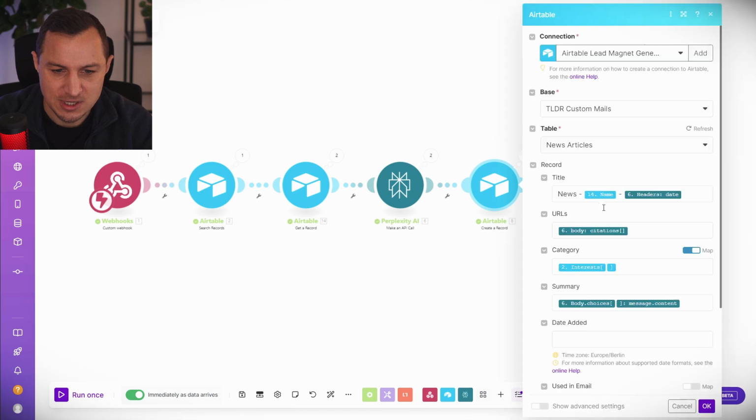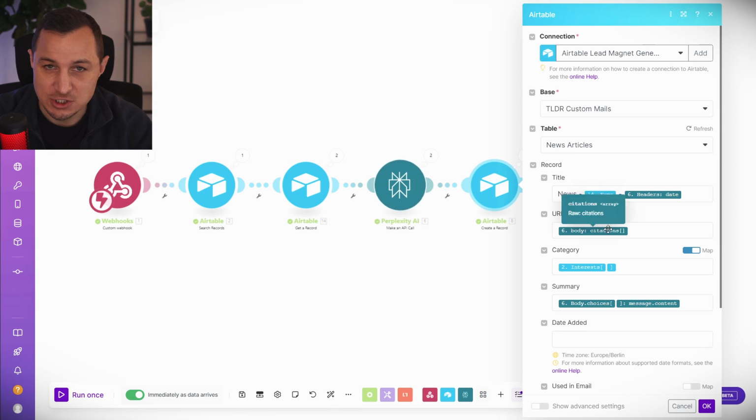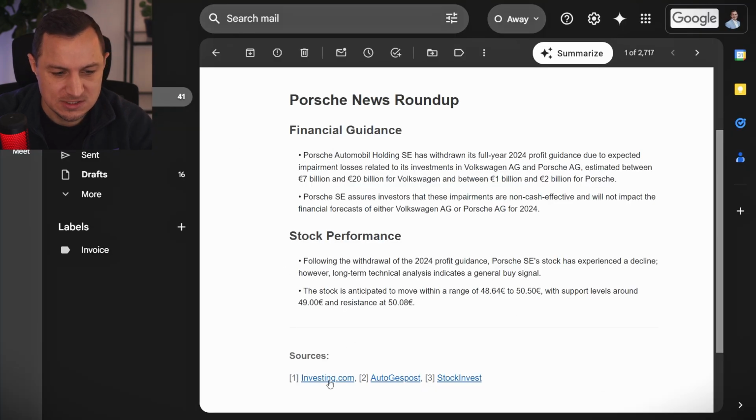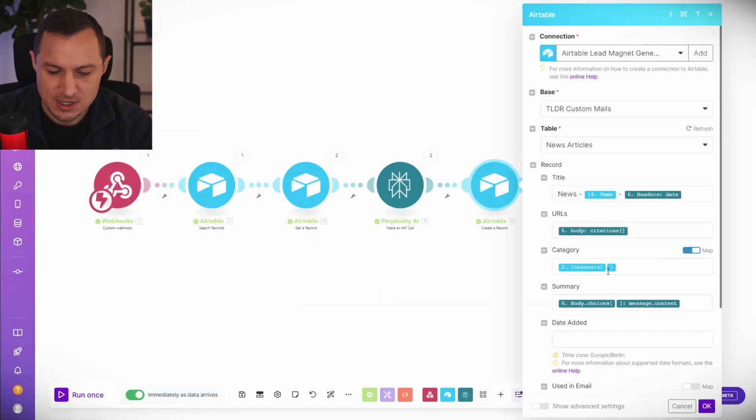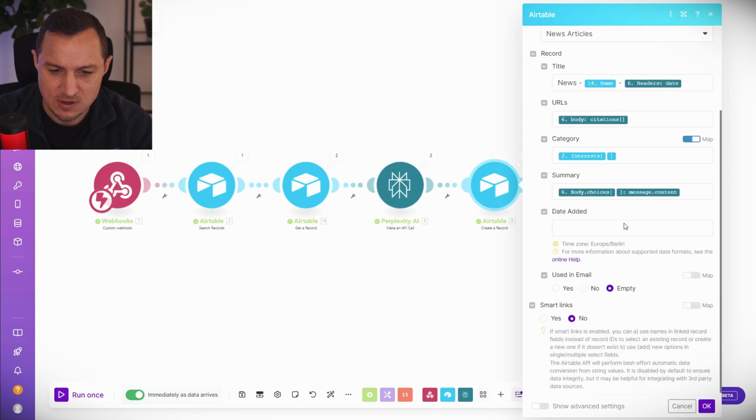Then I create a record with those news. So I create the news with the date, the citations, which are the URLs, basically these links down here, which sent me to where this news comes from. So where I get these TLDRs from. Then I create a category entry for this particular interest and a summary with the actual content of the message.